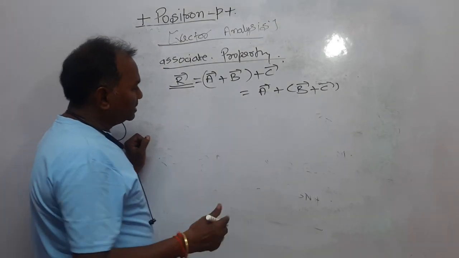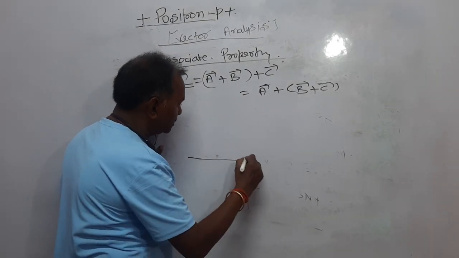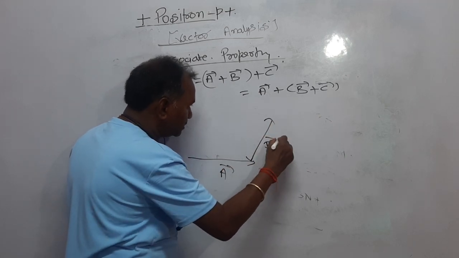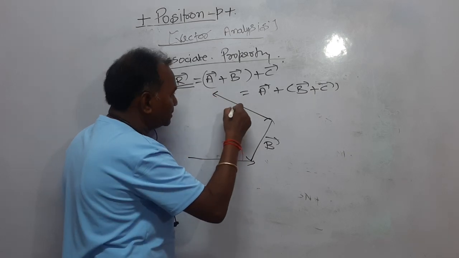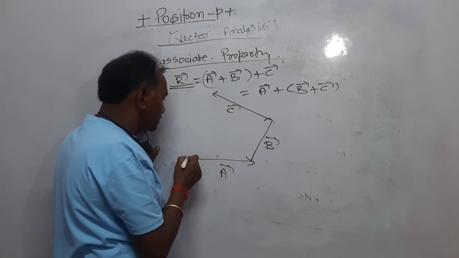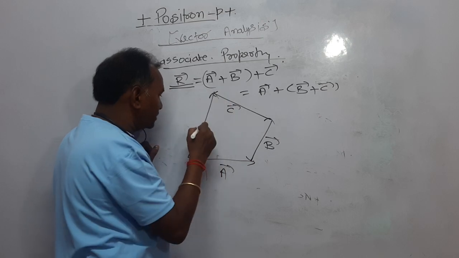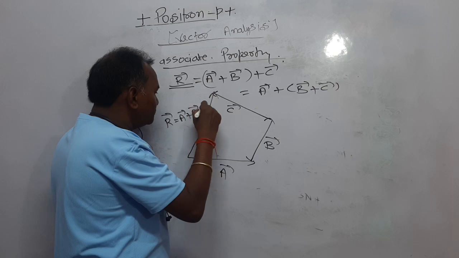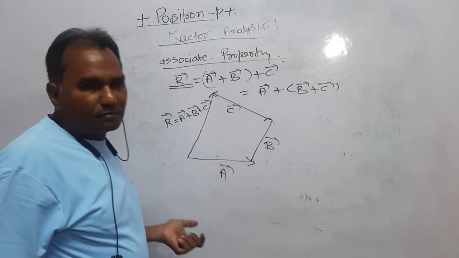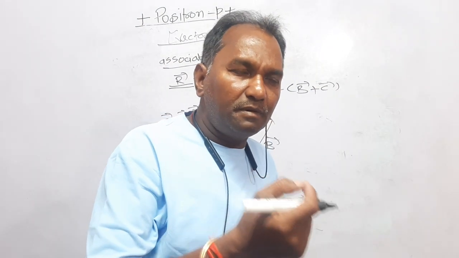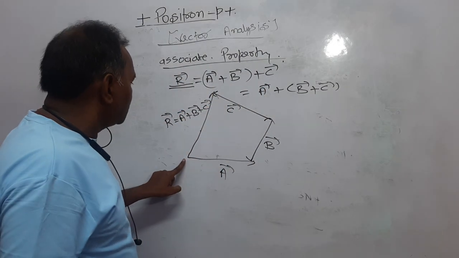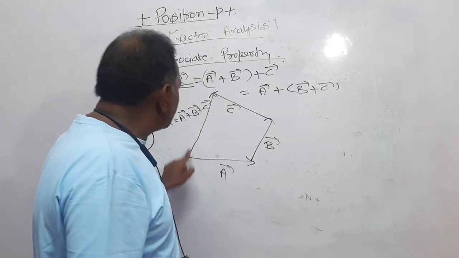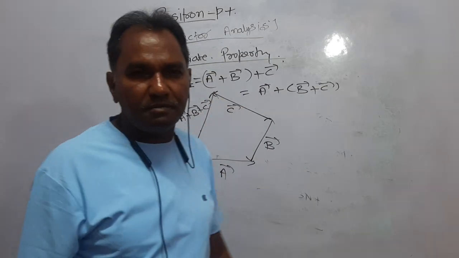Dear students, look here, let this be vector A, this is the vector B, and this is the vector C. And you know, draw a line meeting the initial and final point, it is a vector R, and that is equal to simply vector A plus vector B plus vector C. We have separately added vector A, vector B, vector C, and the resultant is this vector R, and the direction of the resultant is always, as I have said, from the initial to the final point, that is R is equal to A plus B plus C.